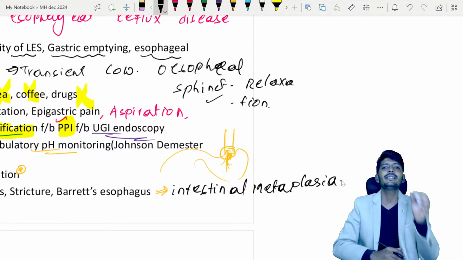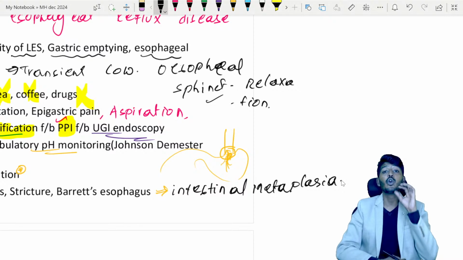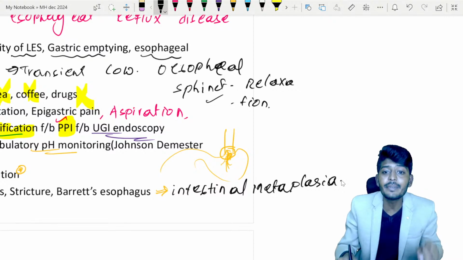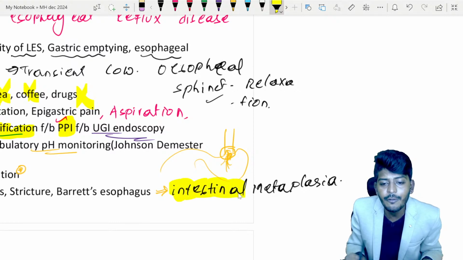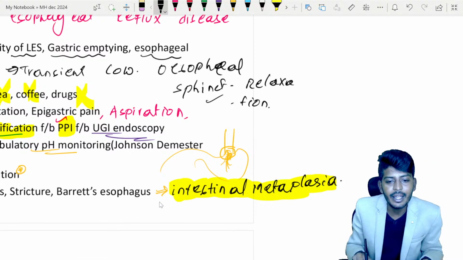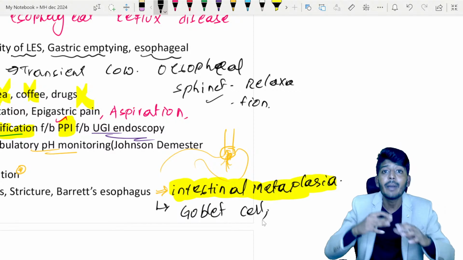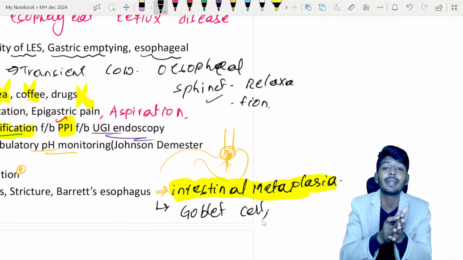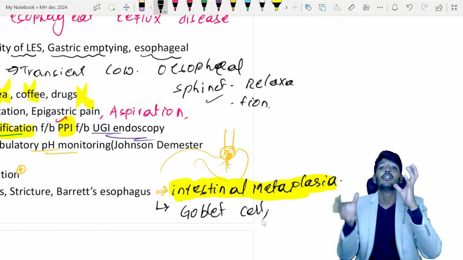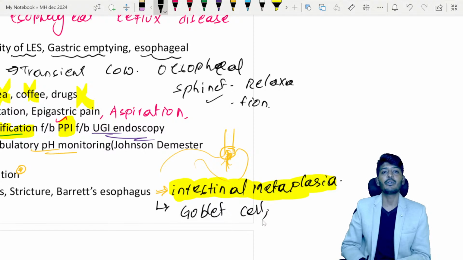All of you know metaplasia means change of one epithelium to another epithelium. So normally in the esophagus, squamous epithelium is there. Instead of that, columnar epithelium will come, only in the lower esophagus. That columnar epithelium is similar to that of the small intestine. So this intestinal metaplasia will be there. And here, my dear students, you are going to find goblet cells. Why does our body make these cells come here? Because they will produce mucus so that it can protect the esophagus. In that thinking, it will do the intestinal metaplasia. In that you can find goblet cells.